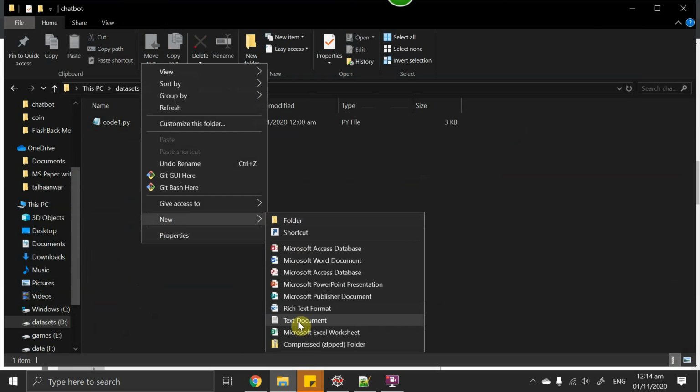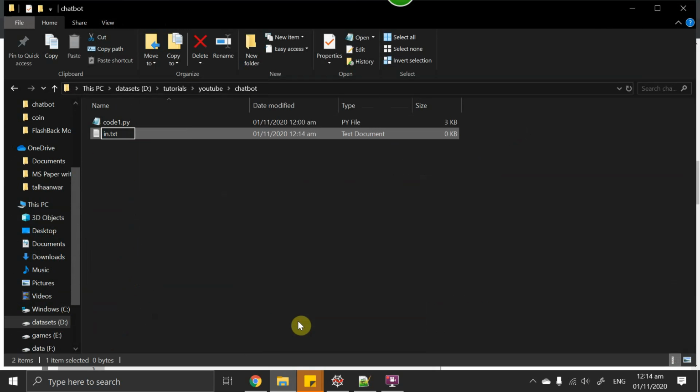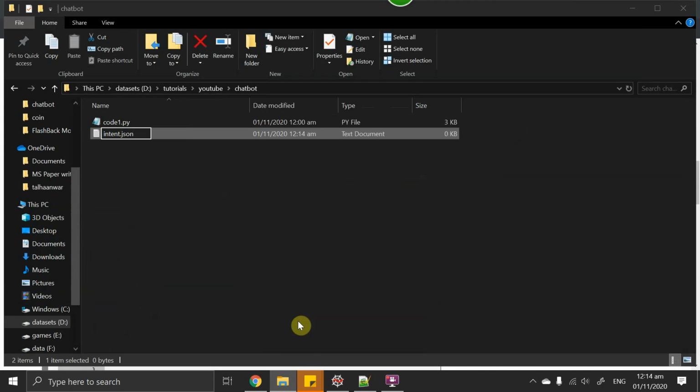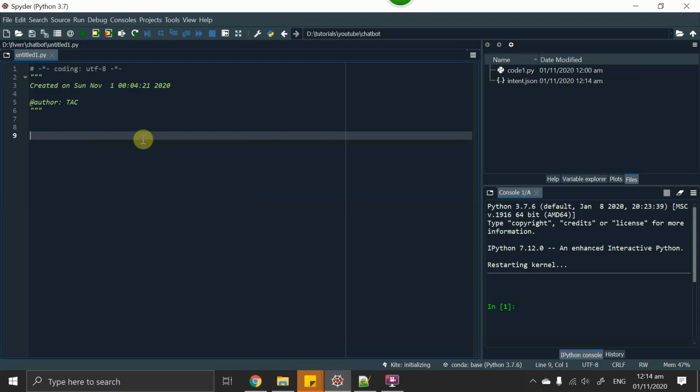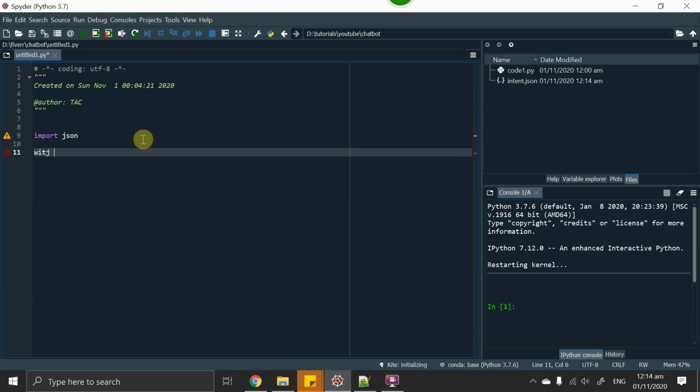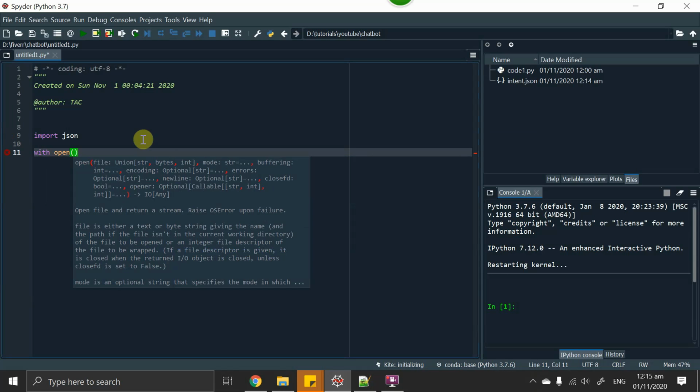I will call it intent.json. Open this object and paste this dataset here. So now let's start coding. The first thing we need is the JSON library. Import json. With open, let's open this file. Its file name is intent.json.